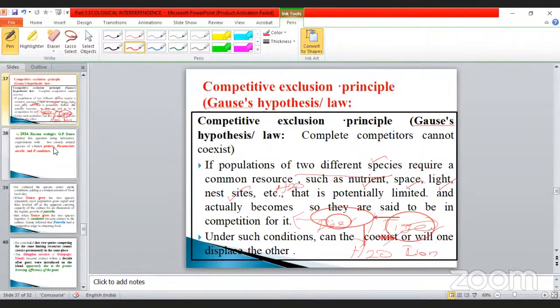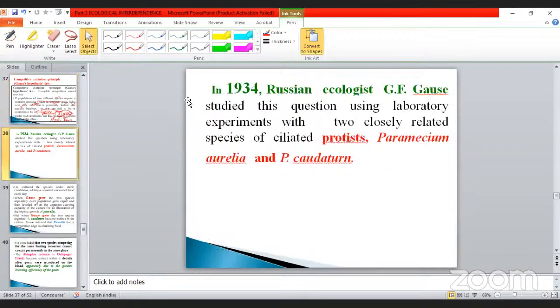Okay, my dear, this is another important point. In 1934, don't forget, this is very, very important. In 1934, the Russian ecologist G.F. Gause studied this question using a laboratory experiment with two closely related species of ciliated protist.